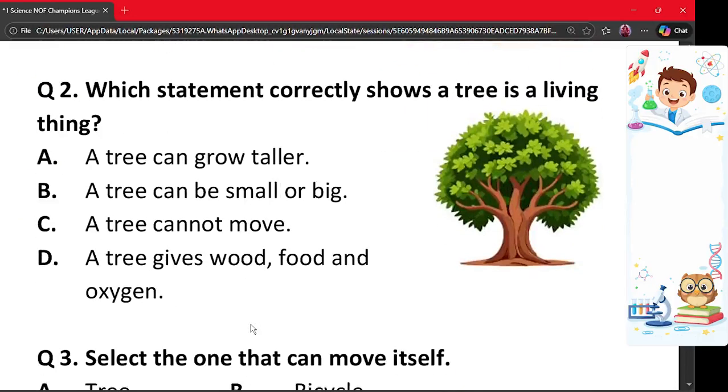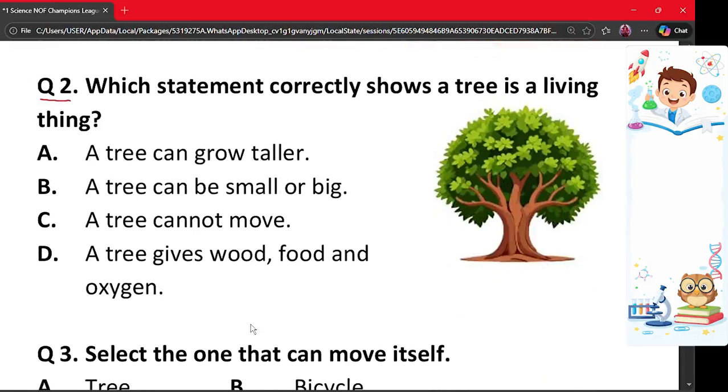Moving on to our next question, that is question number 2. Which statement correctly shows a tree is a living thing? A, a tree can grow taller. B, a tree can be small or big. C, a tree cannot move. And D, a tree gives wood, food and oxygen. So the correct answer here is option A, a tree can grow taller.